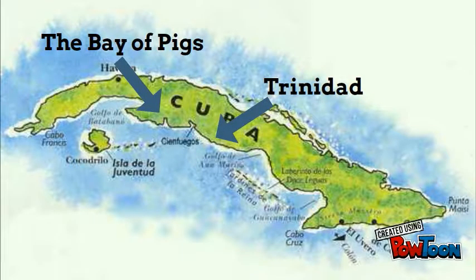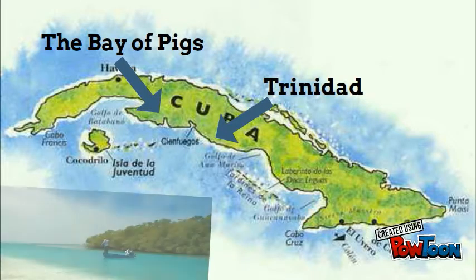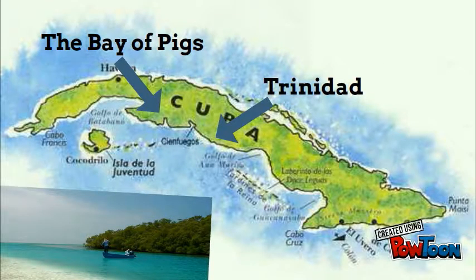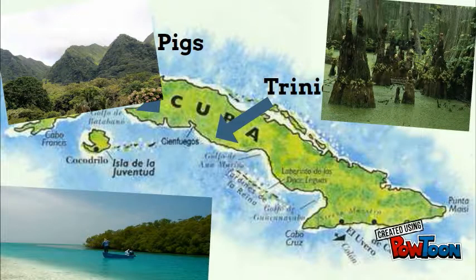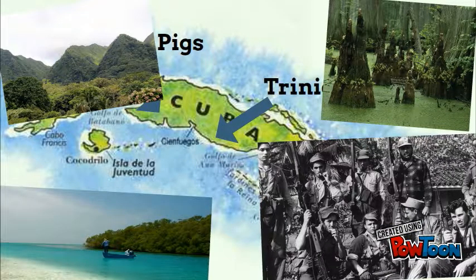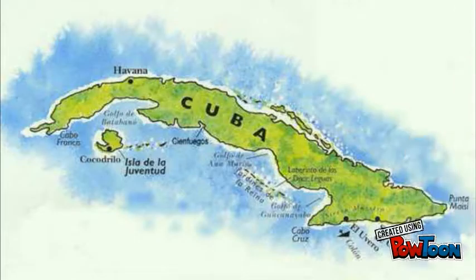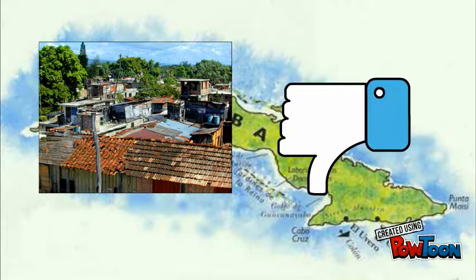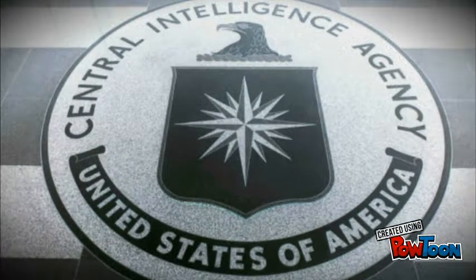The last-minute change in location from Trinidad to the Bay of Pigs was a huge mistake, and one that the U.S. pushed aside to continue the attack anyway. The Bay of Pigs was Castro's favorite fishing spot and surrounded by mountains and the largest swamp in Cuba, meaning that the invaders were at a disadvantage. It was also 50 miles from the nearest village, prohibiting any sympathetic civilians from joining the fight. The Bay of Pigs was one of the worst possible locations that the CIA could have chosen, and yet the U.S. attacked anyway, leading to one of the largest intelligence failures in U.S. history.